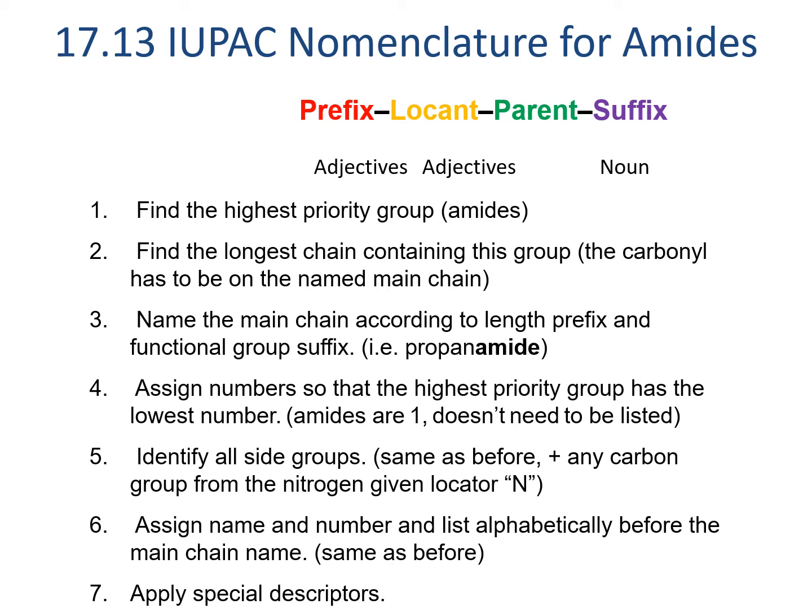The amide names can also be thought of in relationship to the carboxylic acids from which they're derived, which can be helpful when we have systematic names for carboxylic acids that are a little bit different. Any carboxylic acid, common or IUPAC, will end in either ic acid or oic acid. If we want to make the amide, we just replace the ic acid or oic acid with amide. For example, if we have formic acid, it just becomes formamide.